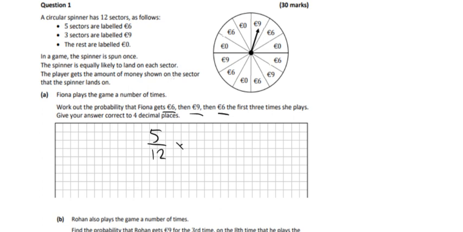So 5 over 12, and then we multiply it by the next thing, getting 9. So 9, there's a 3 over 12 chance. And then another 6 is what you want next, so it's 5 over 12 again. So we just multiply each of those by each other and we should get 0.0723. So you can use a calculator.